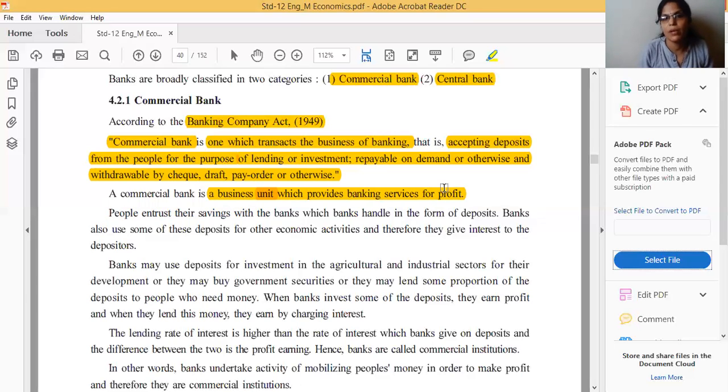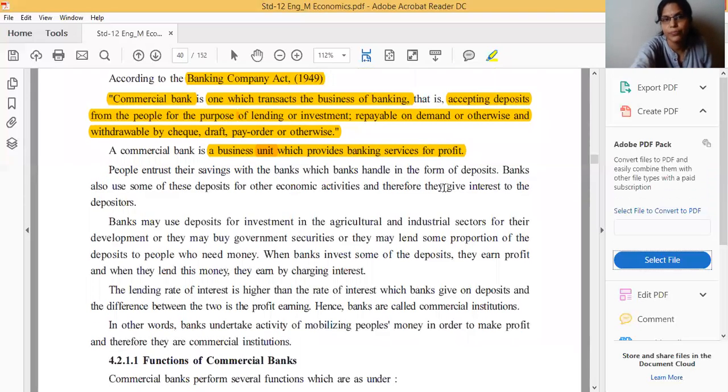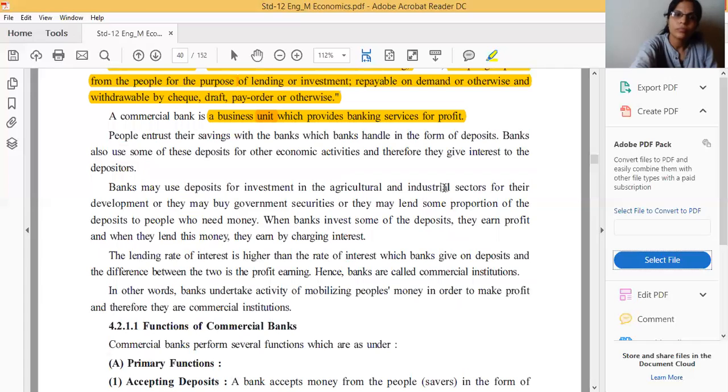We can save our money. But the bank will lend the same money to another person, to an individual. It is the work of the bank, and only for that purpose the bank is getting profit. Okay. So people have interest on their savings, and they will deposit their money in the bank. It is the economic activity of the bank to give interest also to them, and whenever any other needy person requires money, the bank will provide money to them, but at high charges, a high rate of interest.